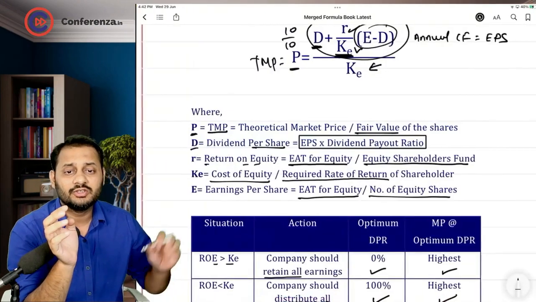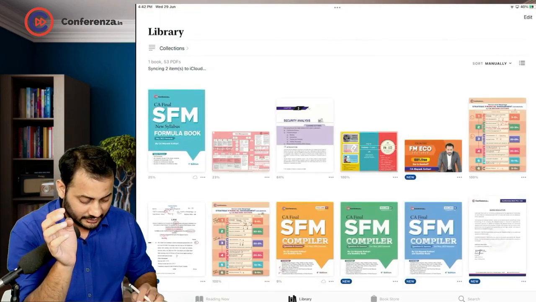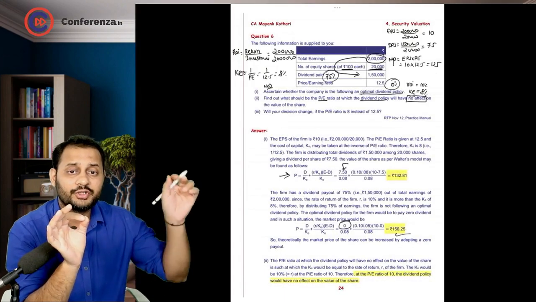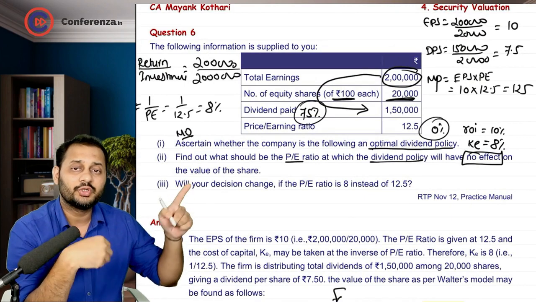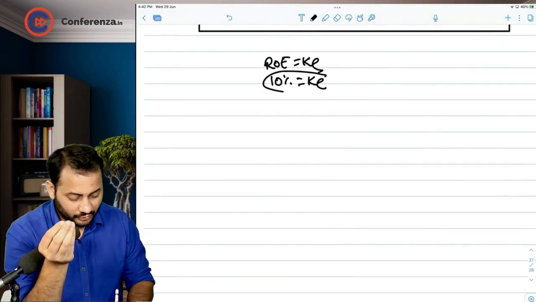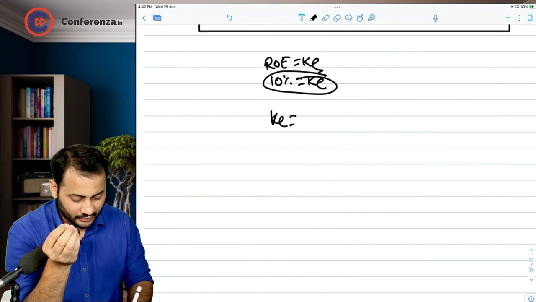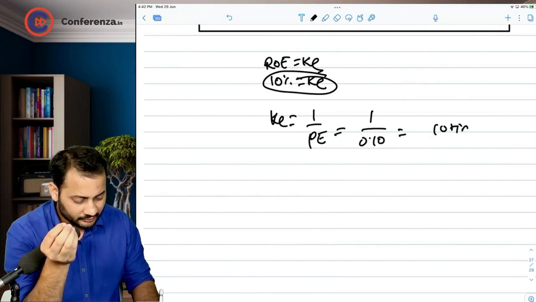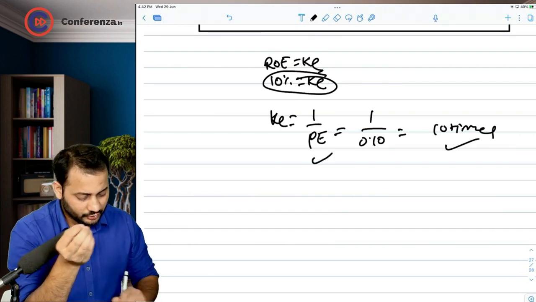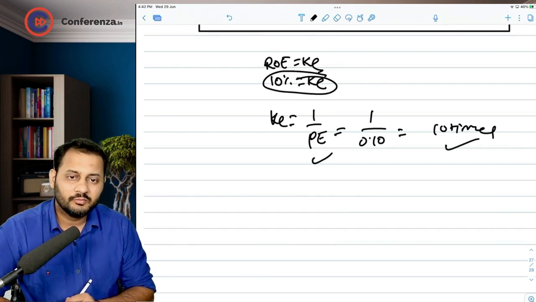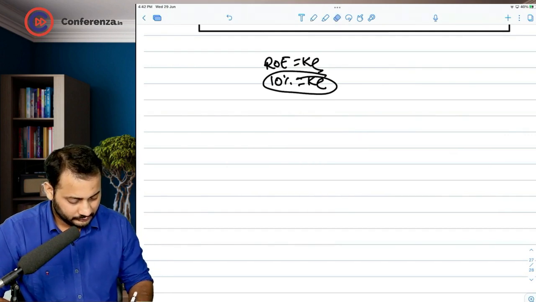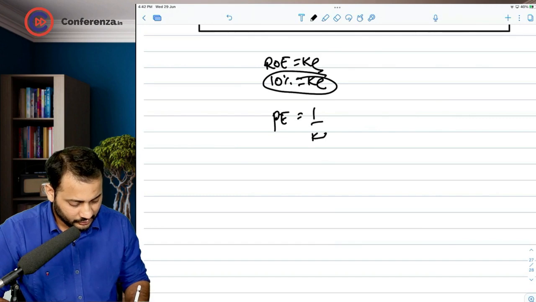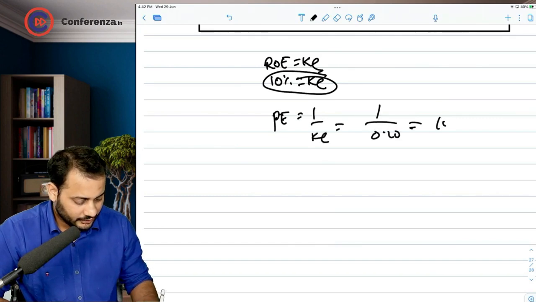But the question is not asking you what should be the cost of equity. They are asking you what should be the PE ratio. So if cost of equity should be 10%, we can say that PE ratio is equal to 1 by cost of equity, 1 by 0.10, which is 10 times. PE ratio should be 10 times.